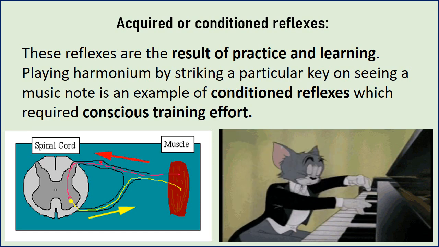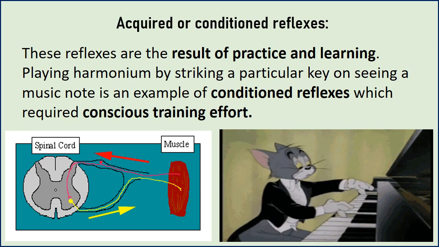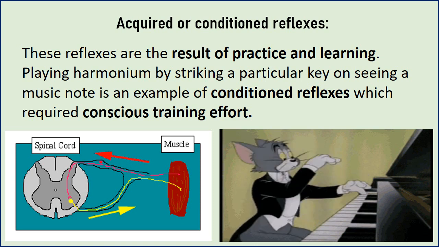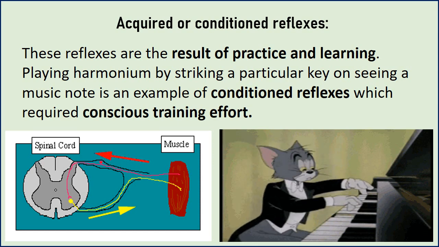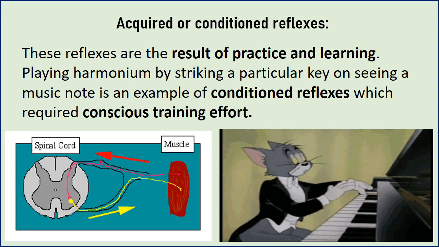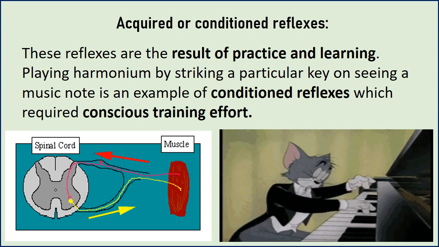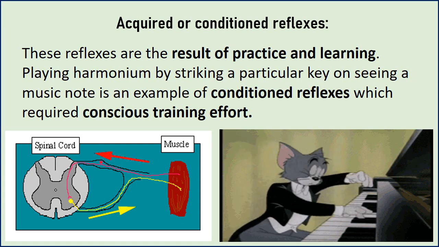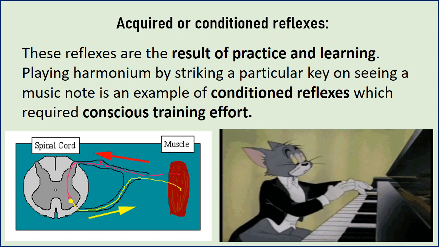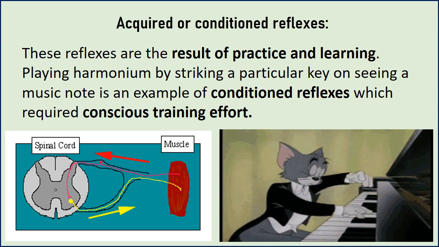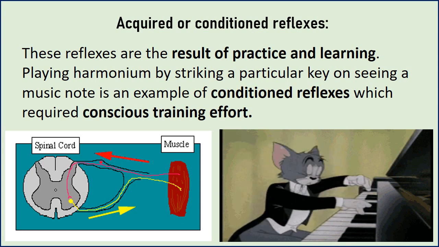Learned reflexes develop through conscious or unconscious repetition. For example, learning to ride a bicycle, play a musical instrument, or efficiently execute a sports move are all examples of consciously trained learned reflexes.